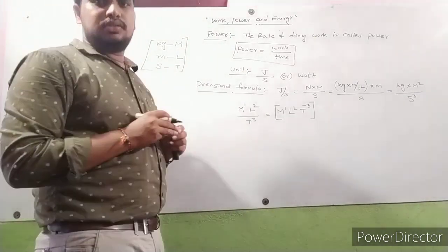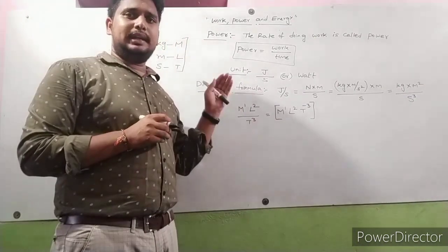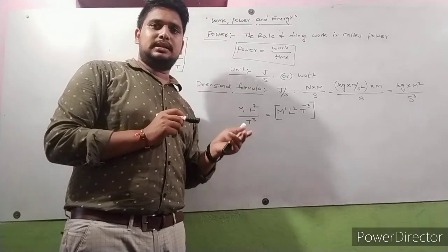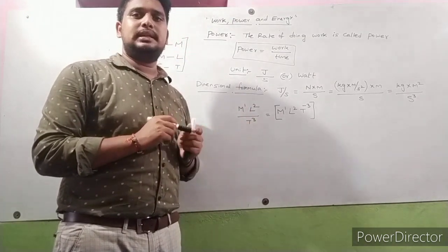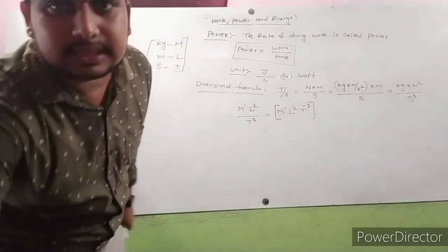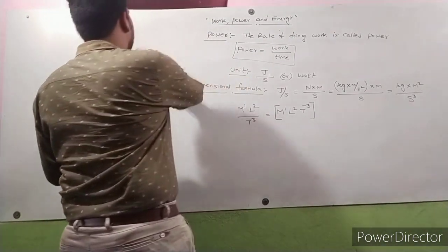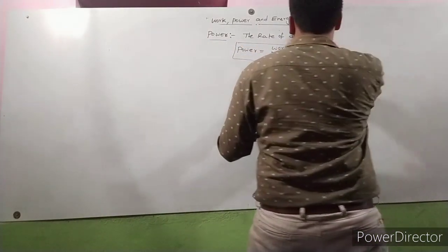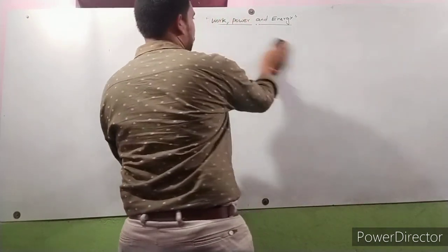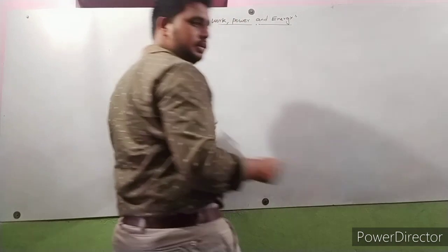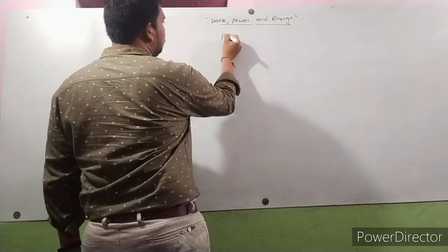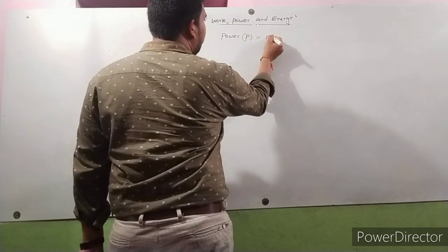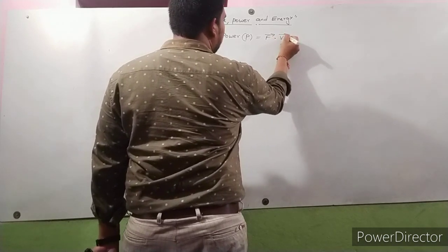Next, we'll discuss the relation between work and power, that is power is equal to work by time. Power can also be written in the case of force and velocity. How can we write power in the case of force and velocity? Power P is equal to F bar dot V bar.